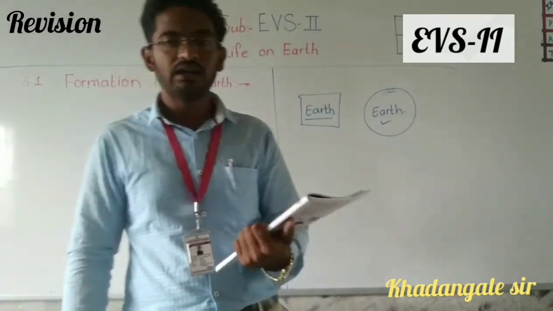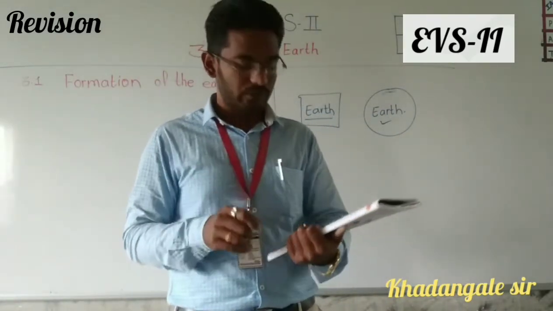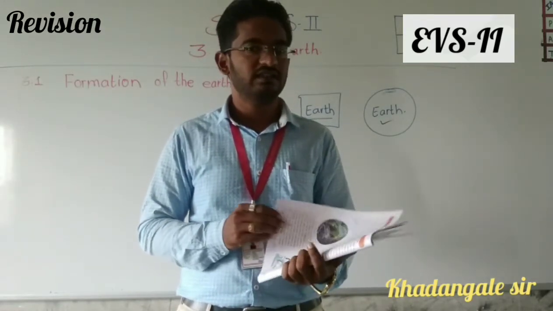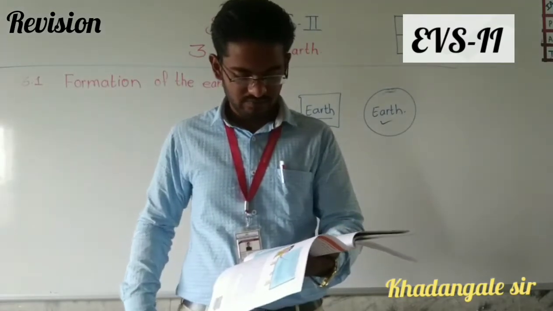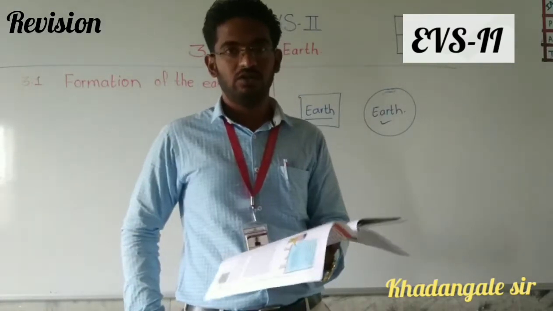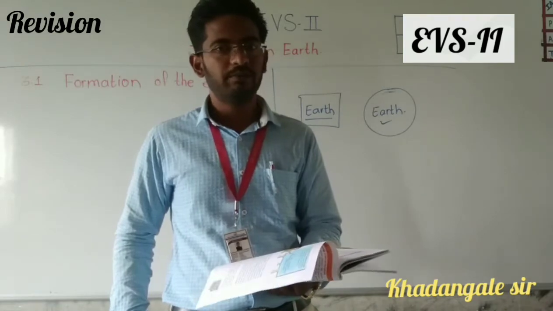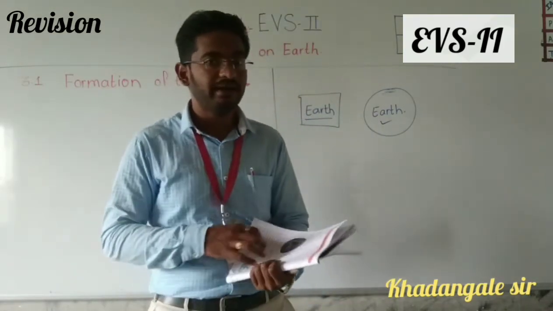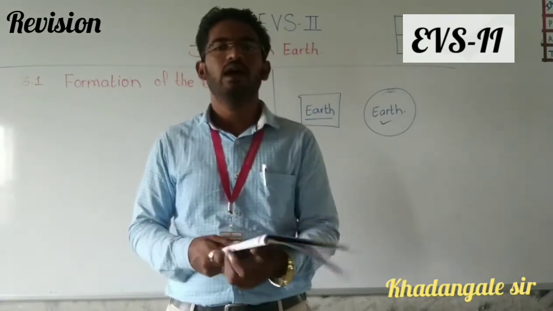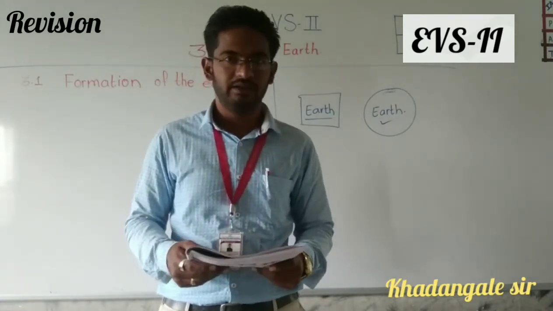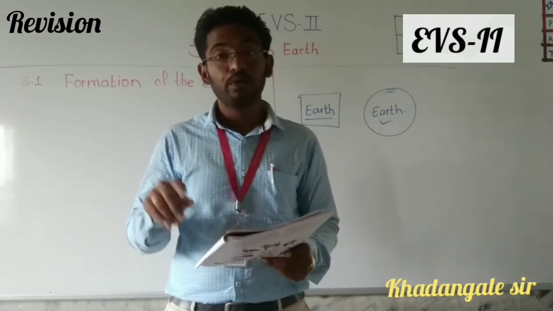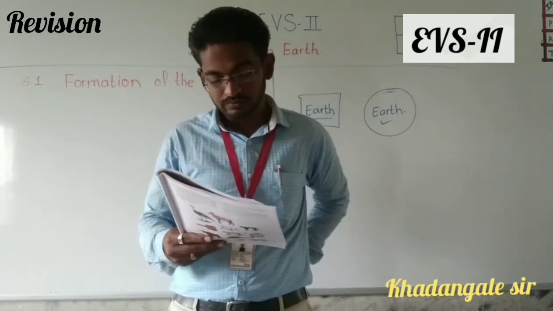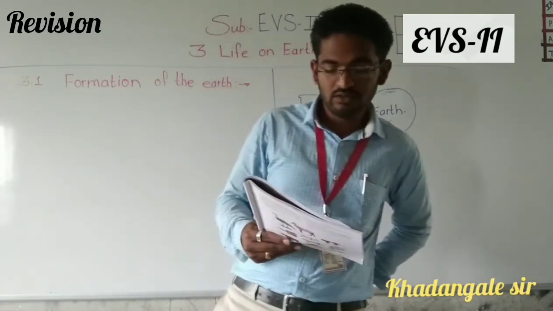So see, when was the Earth formed? 4.5 billion years ago. See, yesterday I told you one billion means one abjad. Ten crore multiplied by 10 is equal to 1 abjad or 1 billion. So see, 4.5 billion years it has taken.